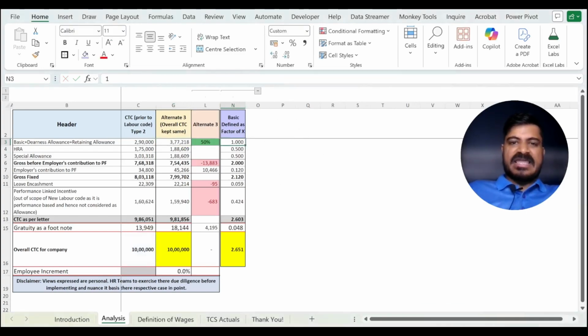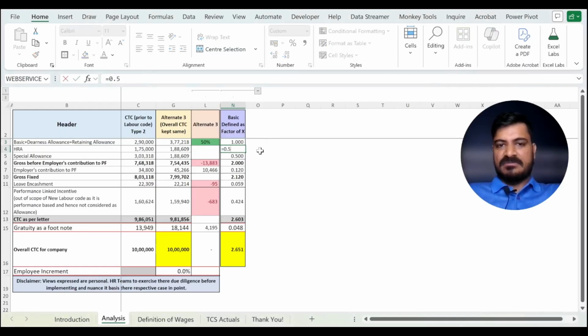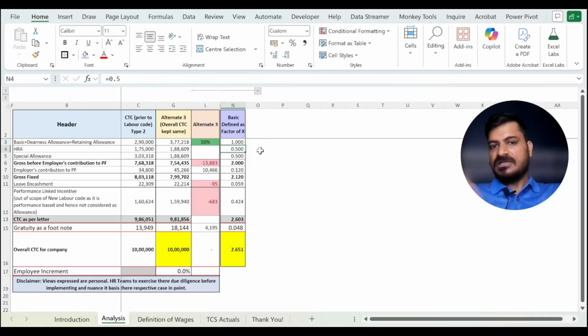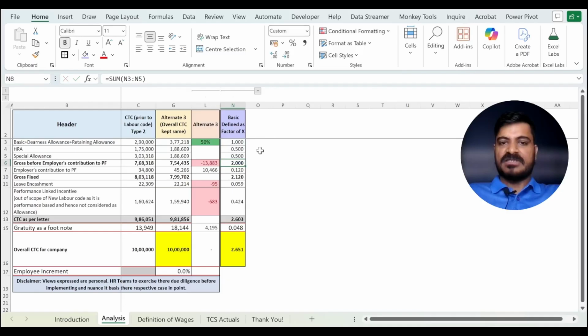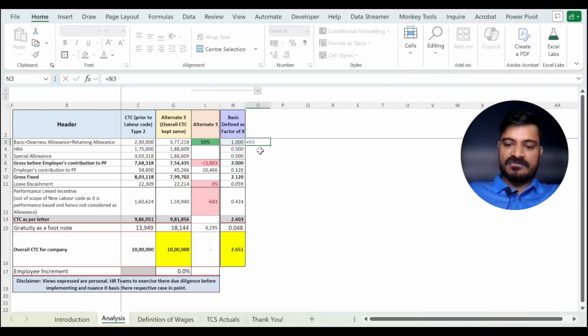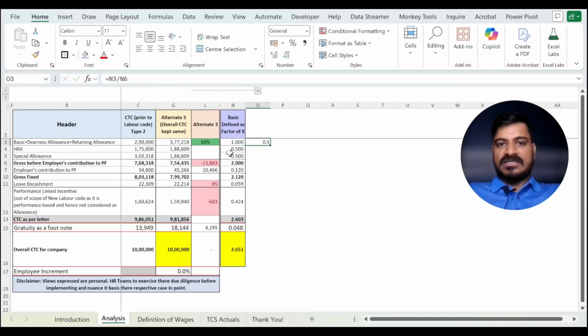Let us say everything is a function of your basic amount. If you define your basic amount as 1 rupee, your HRA becomes 50 paisa as per our earlier formula. Your special allowance becomes 50 paisa, given your total gross before employer's contribution to PF becomes 2 rupees, and here the criteria of 50% is getting satisfied. 1 rupee as a percentage of 2 rupees is 50%, so that criteria is satisfied.